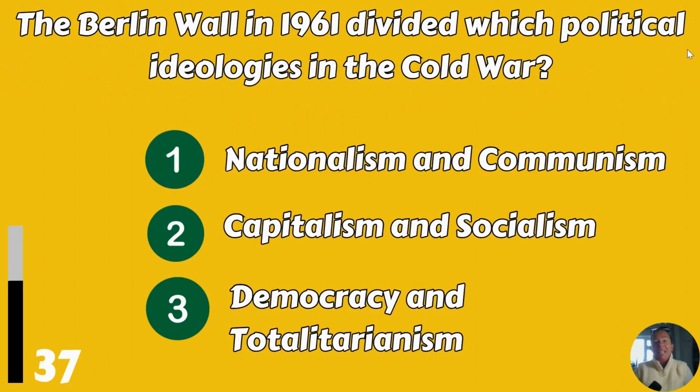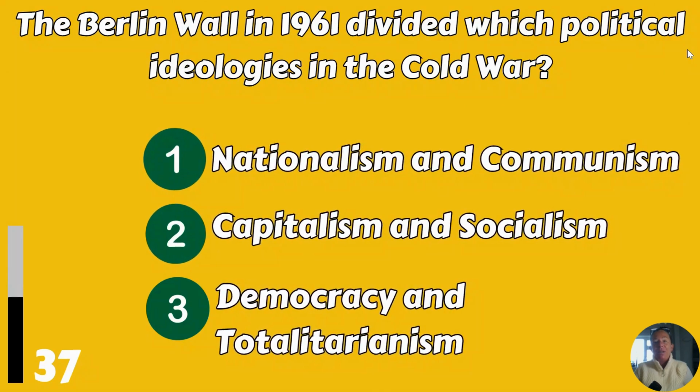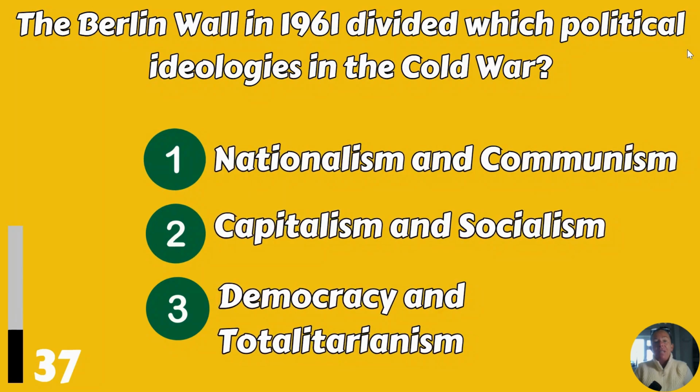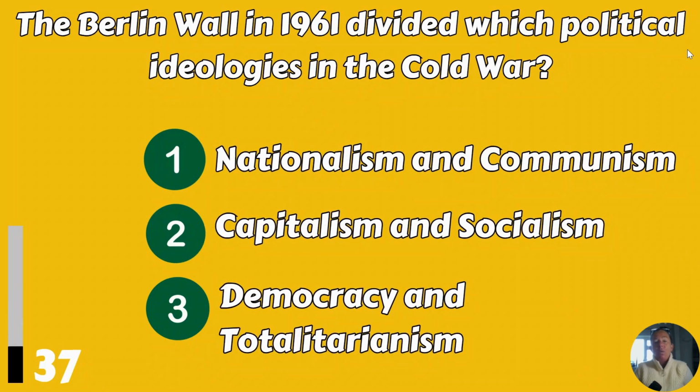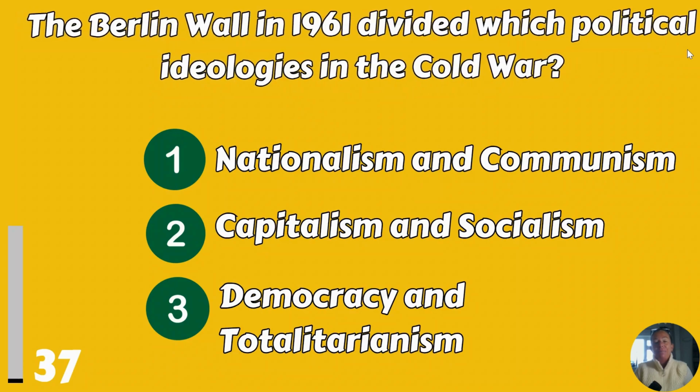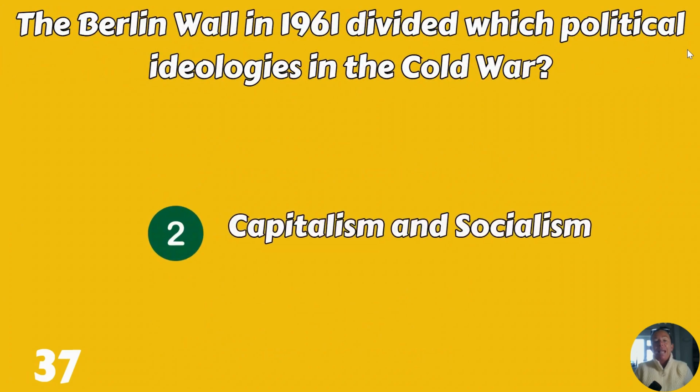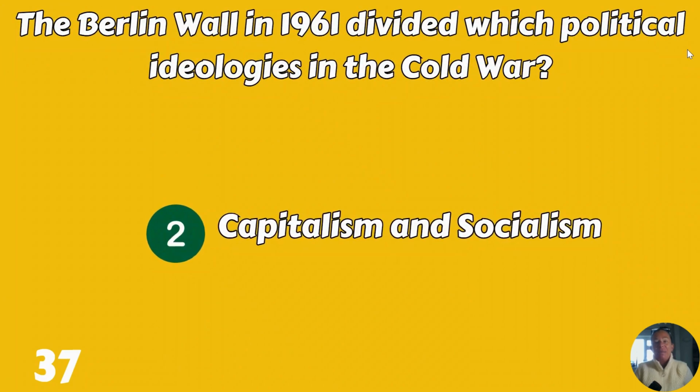The Berlin Wall in 1961 divided which political ideologies in the Cold War? Nationalism and communism, capitalism and socialism, or democracy and totalitarianism? Capitalism and socialism.